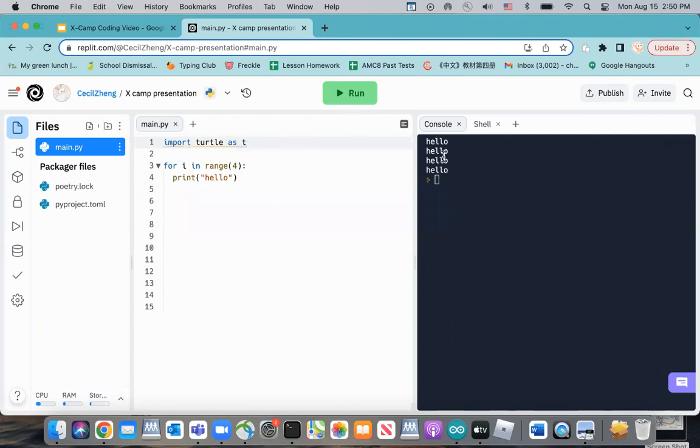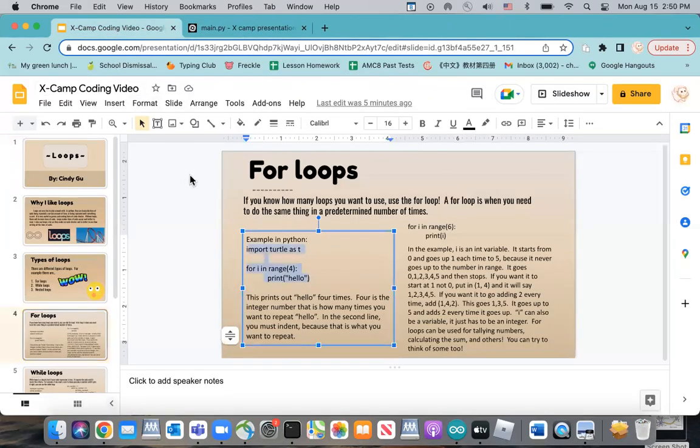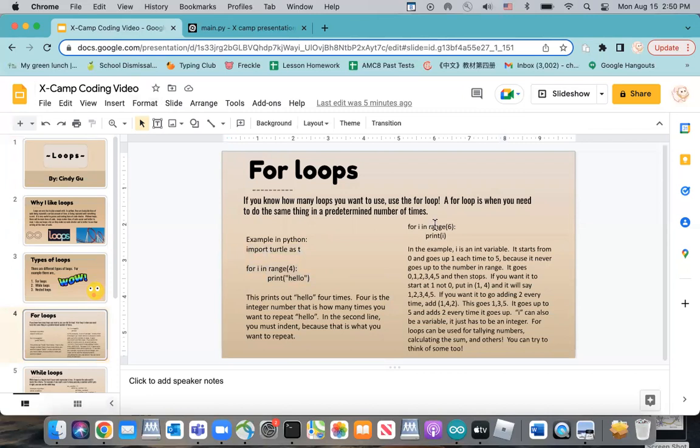This prints hello 4 times as it is for i in range 4. So it repeats it 4 times. Next: for i in range 6, print i. In this example, i is the int variable.